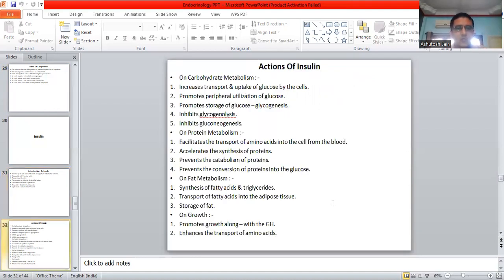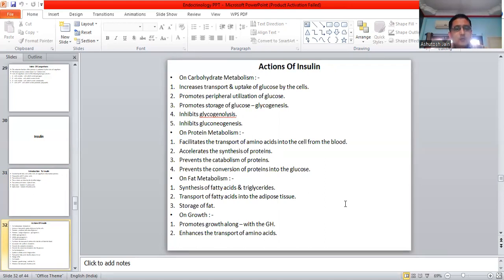Now, actions of insulin. These are most important on the carbohydrate metabolism. It increases the transport and uptake of glucose by the cells, promotes peripheral utilization of glucose, promotes storage of glucose, that is glycogenesis, inhibits glycogenolysis, inhibits gluconeogenesis. On protein metabolism, facilitates the transport of amino acids into the cell from the blood, accelerates the synthesis of